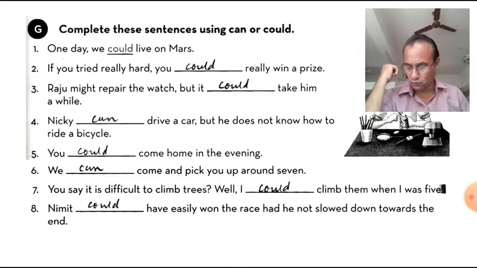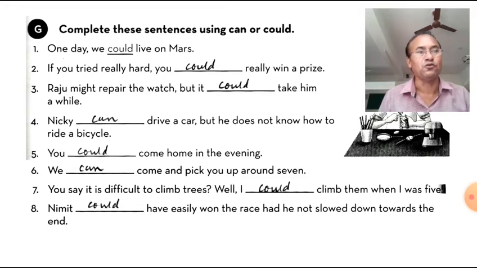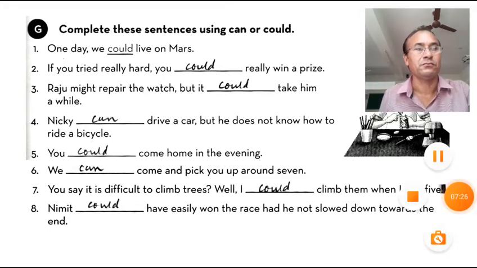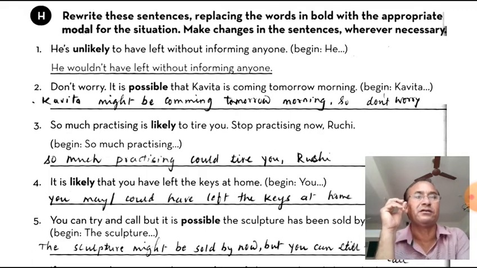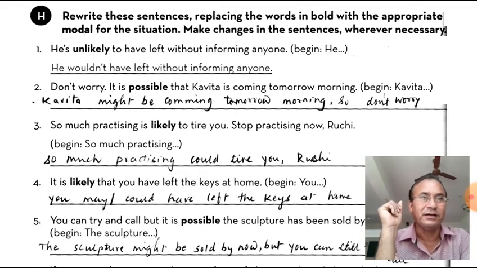Now let's move to H. H. Rewrite the sentences replacing the words in bold with the appropriate modals for the situation. Make the changes in the sentence wherever necessary, if it is needed.